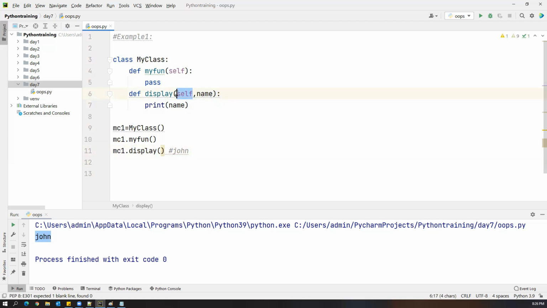But what is the self here? Self is representing the class actually. That should be there; we should not remove the self. But if I want to pass one argument or parameter to this method, we have to specify that parameter separately by using a comma. Now, when I call this display method through the object, it is expecting a parameter. So we have to pass that parameter here. I'm passing, let's say, Scott.